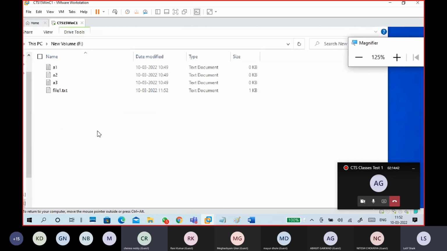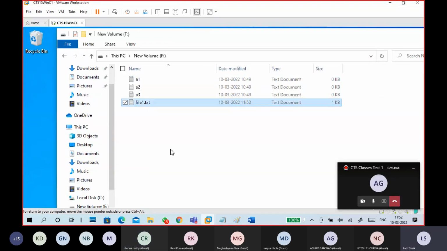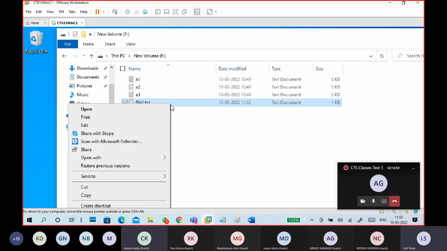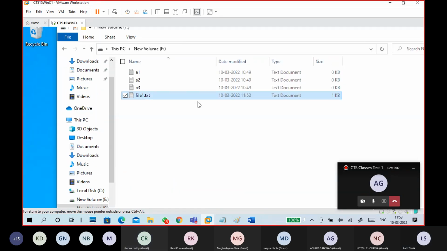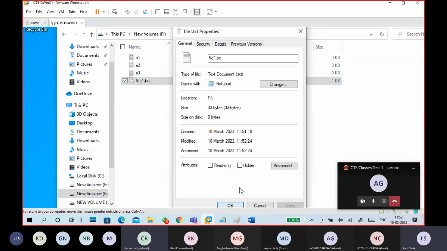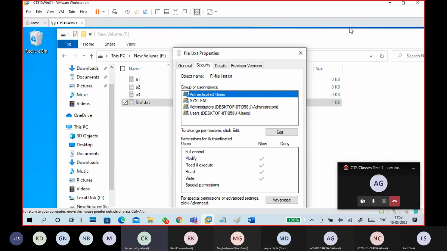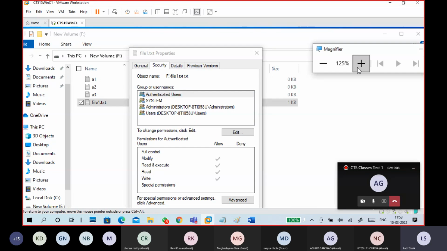Okay, so this is my file, containing some data. Now the task is for student 2 to be able to read the file but not able to write in it. So right click, properties. Okay, Security. Guys, can you view it or not? Please tell me.